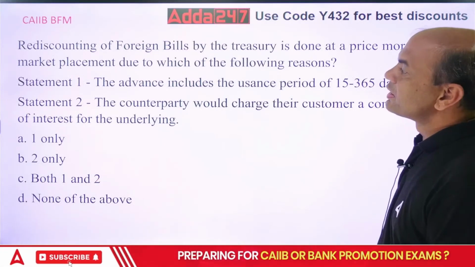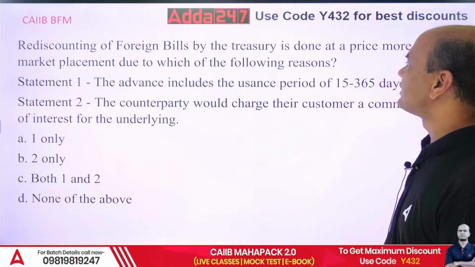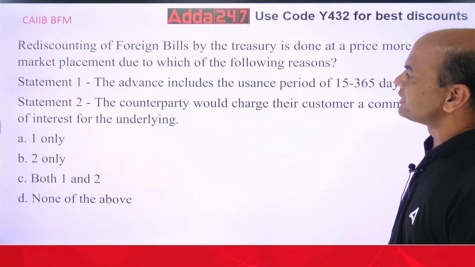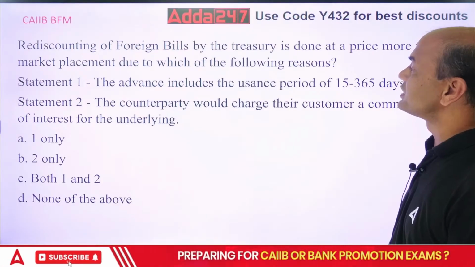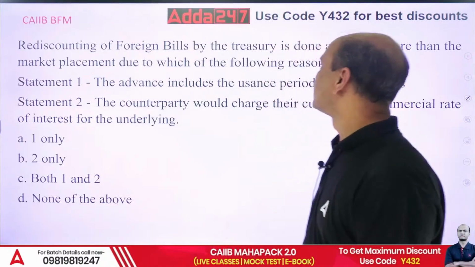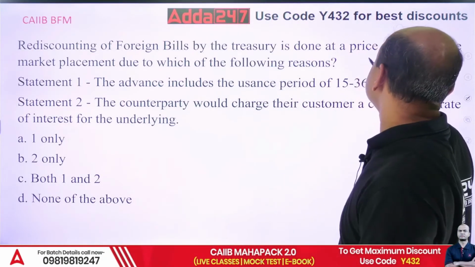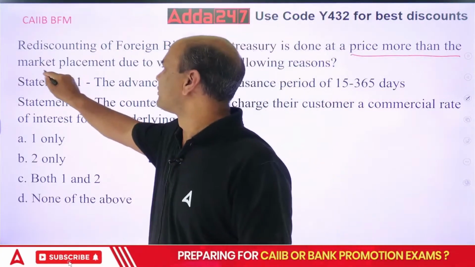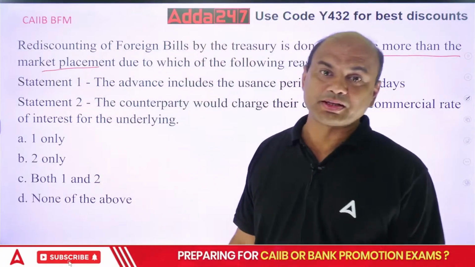Rediscounting of foreign bills by the treasury is done at a price more than the market placement due to which of the following reasons. Now, what do you mean by this market placement?